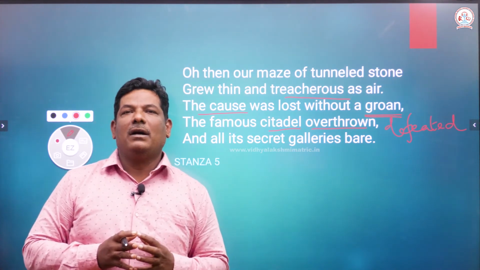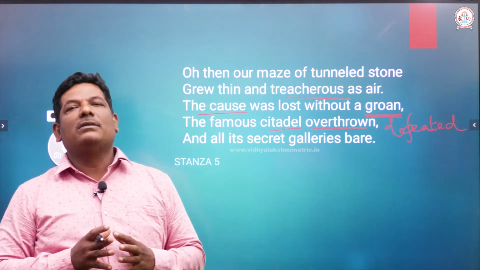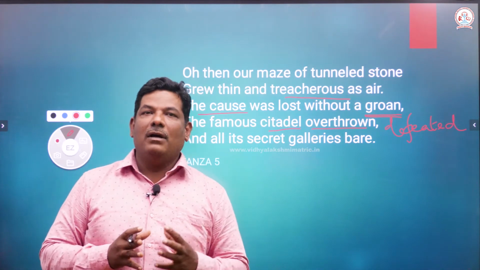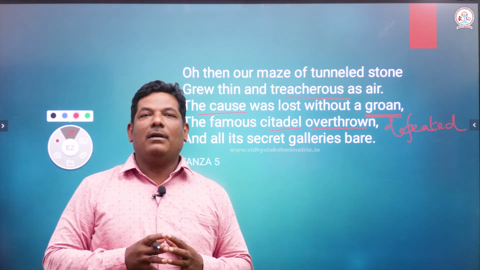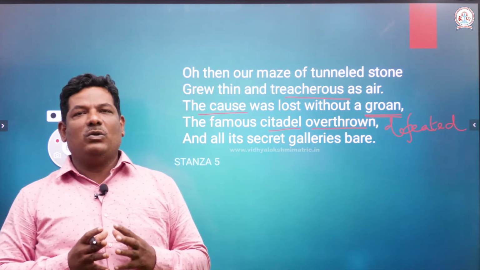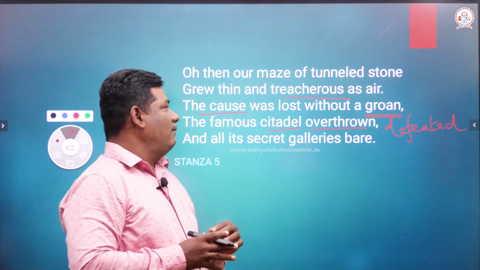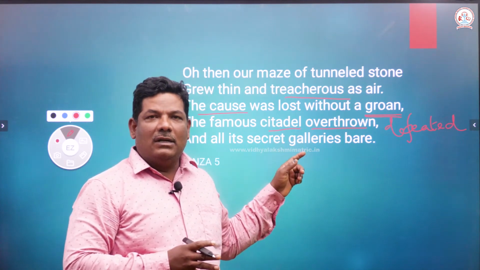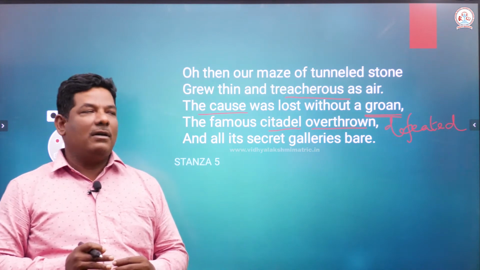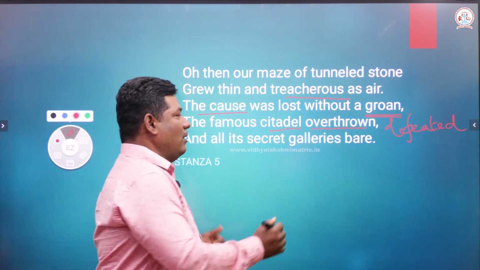Enemies entered and defeated all the soldiers because they were not ready, they were not given time to take the rifle. The enemies came inside and unexpectedly shot all the people, and the famous citadel, the castle, is defeated. And what happened? All its secret galleries.